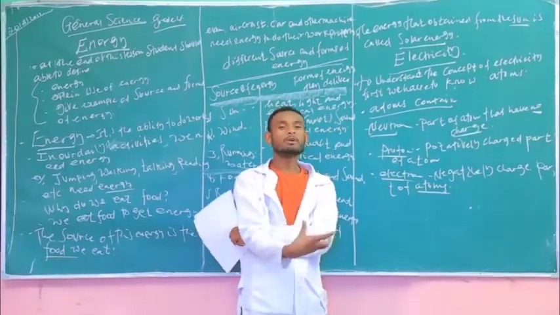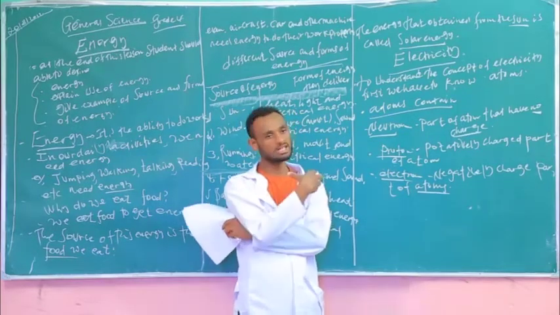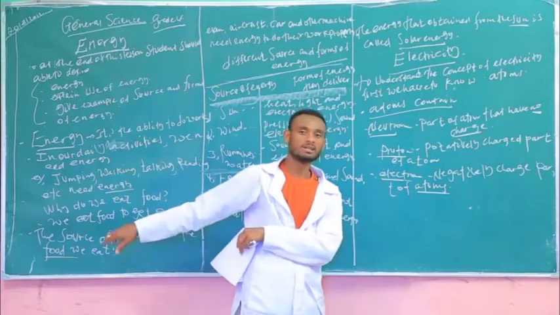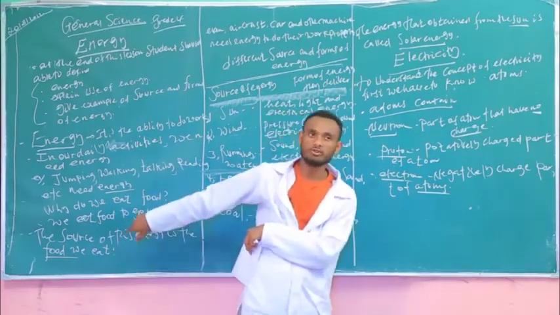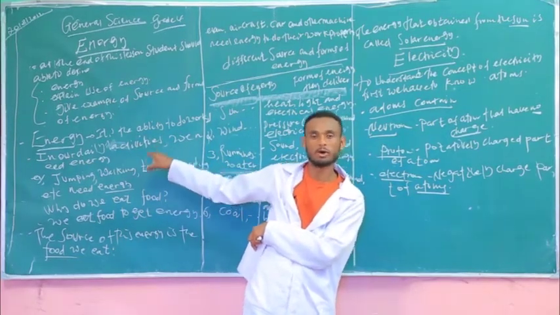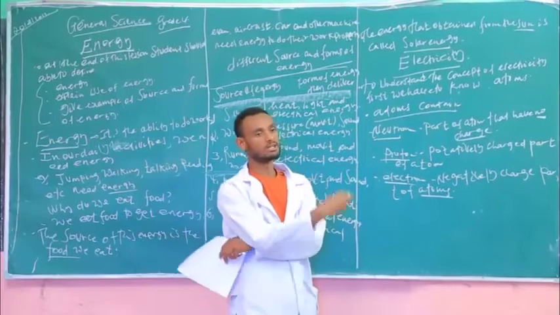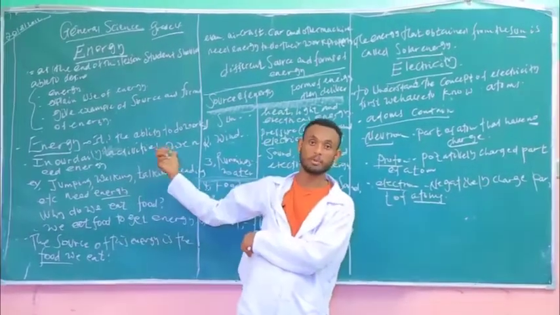But where do we get energy? We said that food is the source of energy for all these activities. That's why we need energy to do all these functions properly.